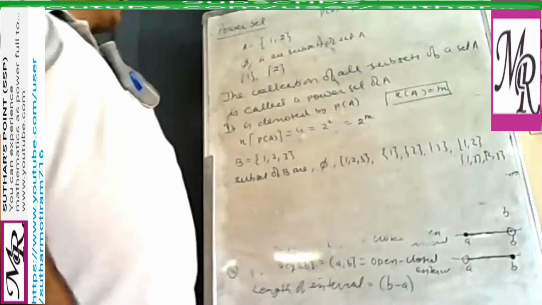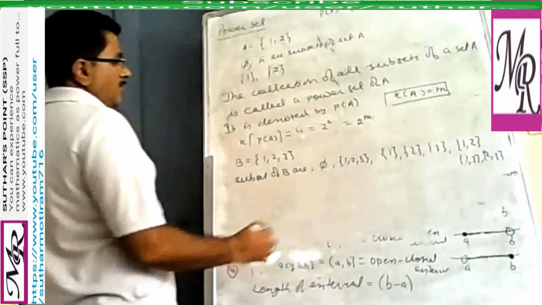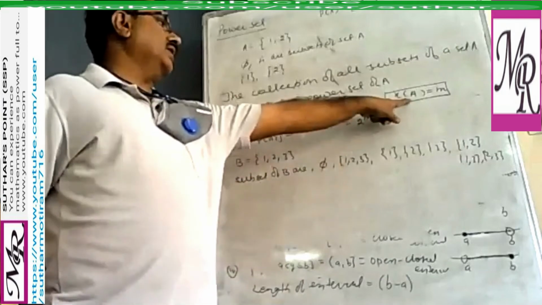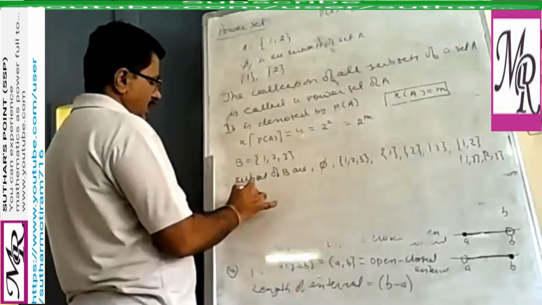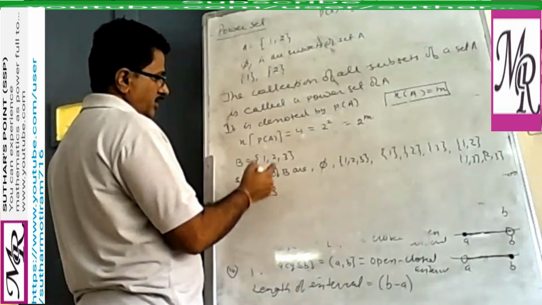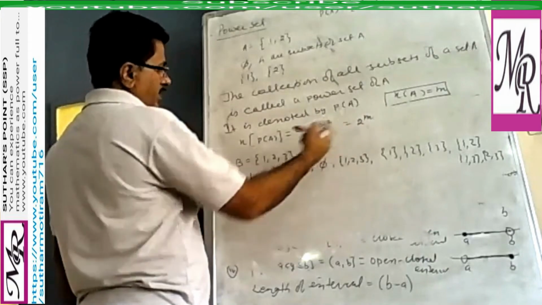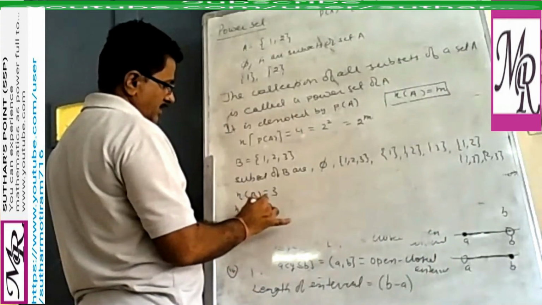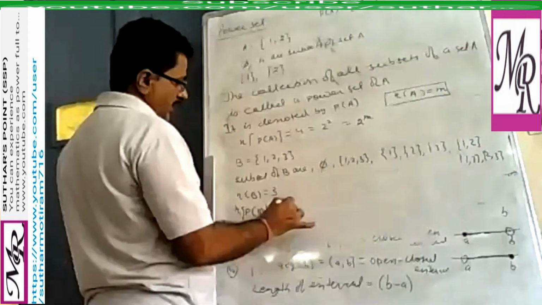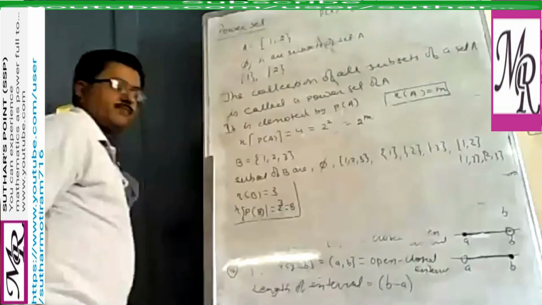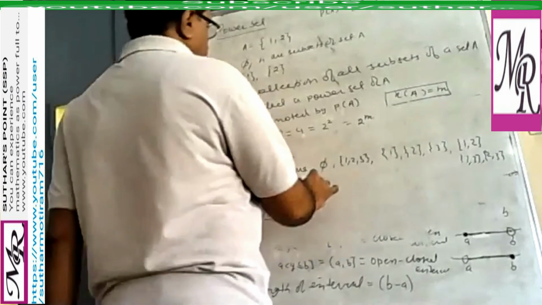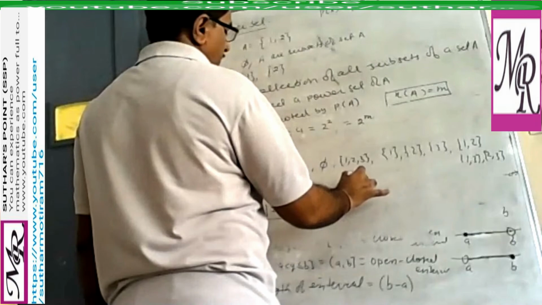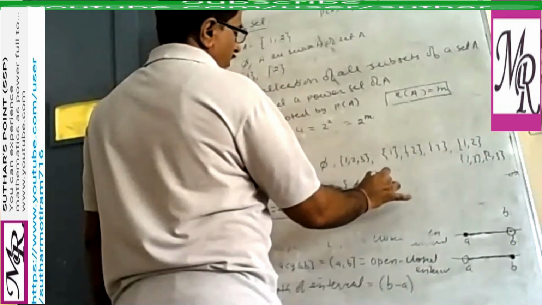Right? So how many subsets are here? 8. So 8 is the formula. Here the number of elements in B is 3. And the number of subsets is 2 power 3, that is 8. You can write the power set of B: the set containing the empty set, 1, 2,